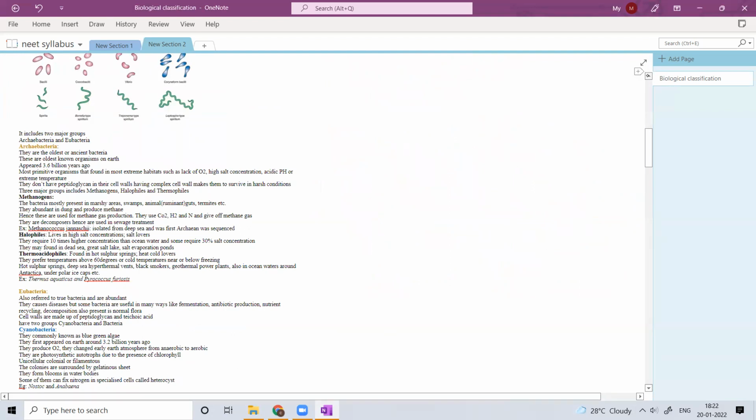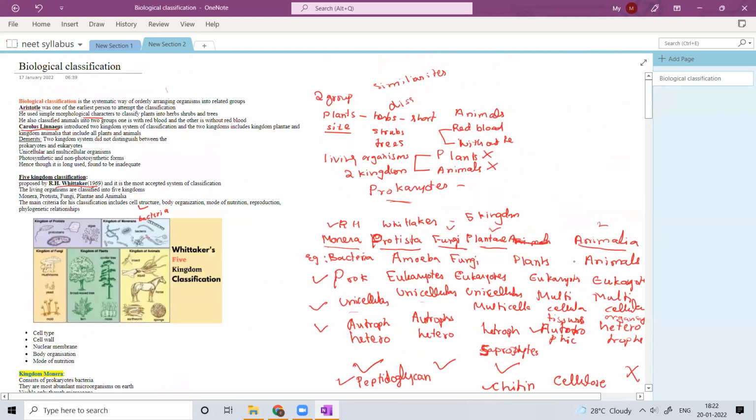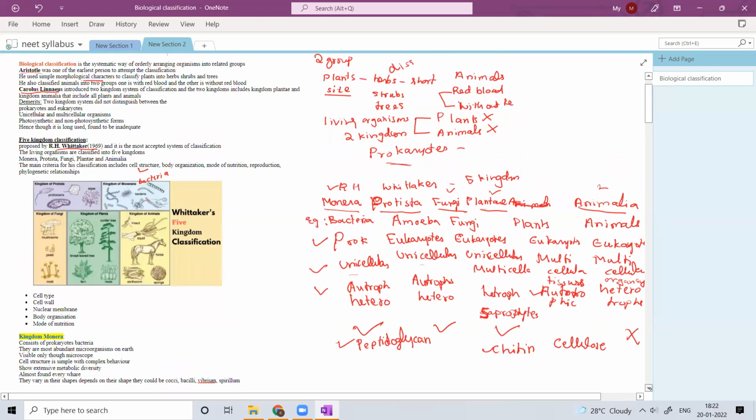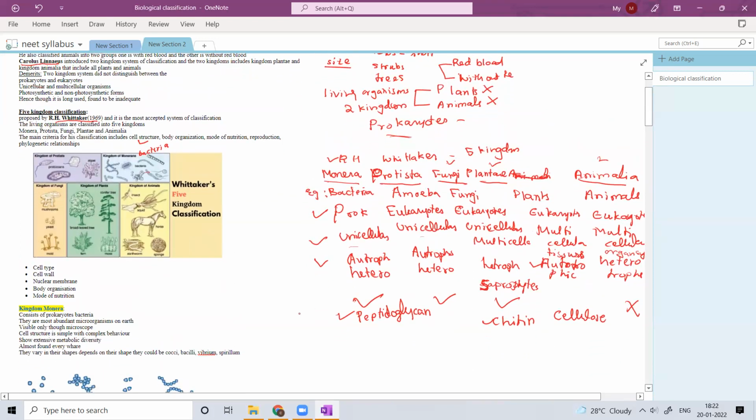That means we all animals have a respiratory system, a digestive system. So our body organization is at the organ and organ system level. And nuclear membrane: only prokaryotes, the monerans, don't contain a nuclear membrane. Okay, the next factor is nuclear membrane.